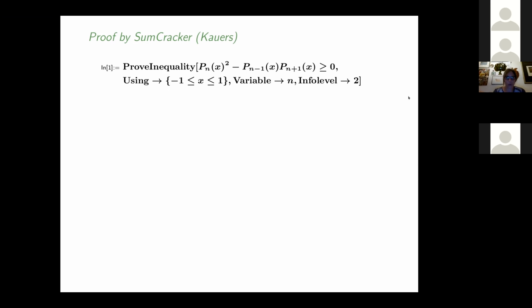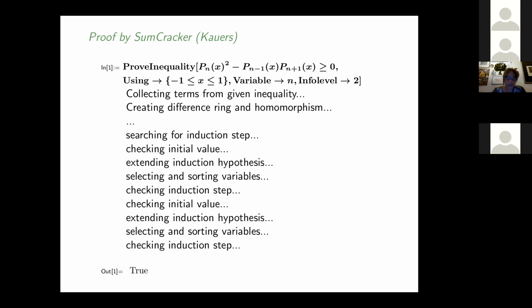Okay, so the output of this thing would look like this. So it's looking for the induction step. It is checking the initial value, extends the induction hypothesis, which I think in this step means just do the first induction hypothesis. Checking, this is the CAD. It doesn't work, so it checks the initial value again, extends the induction hypothesis, checks the induction step, and here it says true.